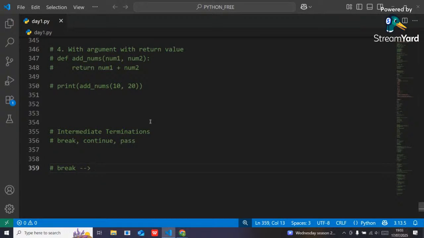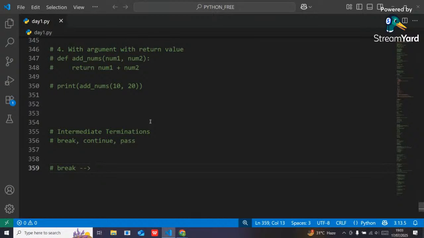Actually, this break keyword is used to make the Python interpreter go outside the loop. Some loop iteration will be there. I want to break that iteration, so I simply tell my Python interpreter to please go outside the loop. That is called break.